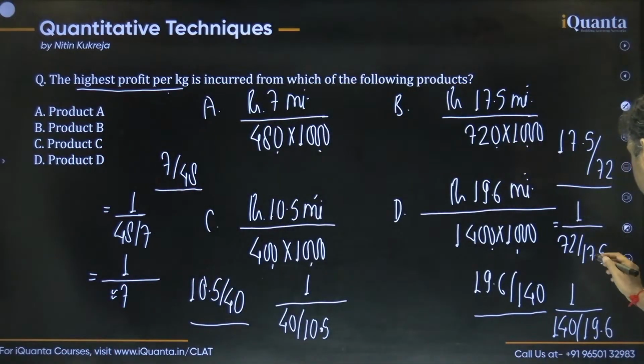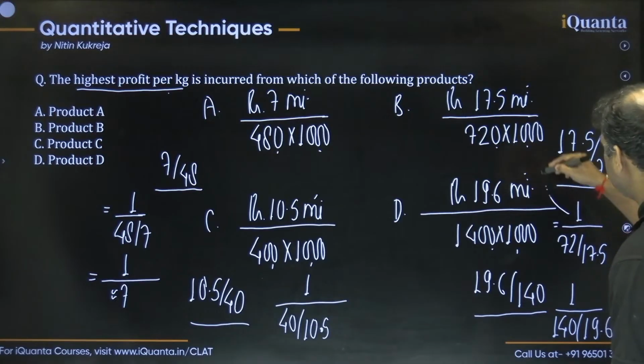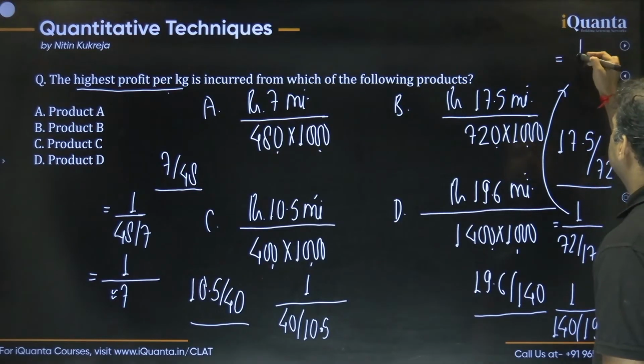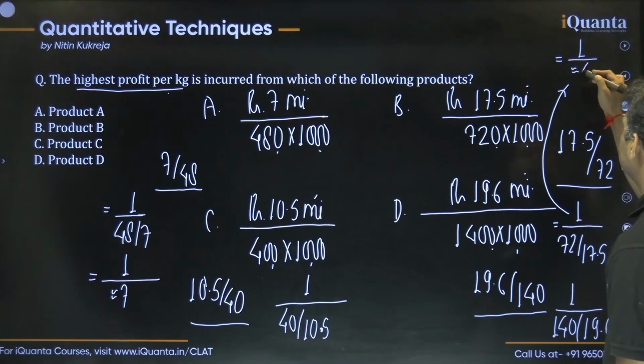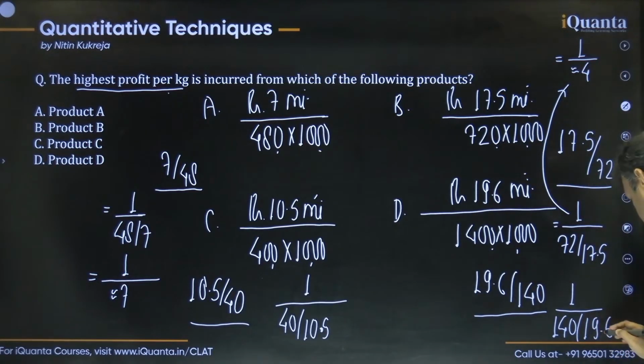Okay, this one, 72 upon 17.5. So guys, 17 4za is 68, 17.5 4za is 70, and 5za will be obviously greater. So this should be what? We can say the denominator should be approximately 1, okay. Sorry, not 1, approximately 4. This one, if you write the decimal, remove the decimal point and add a 0 here.